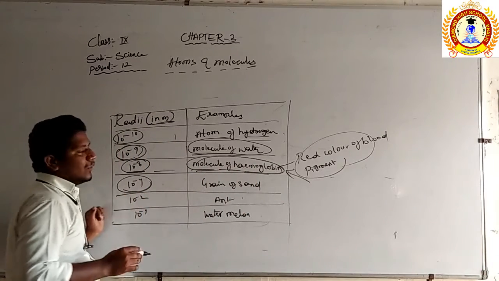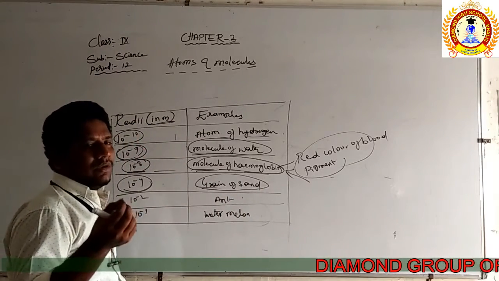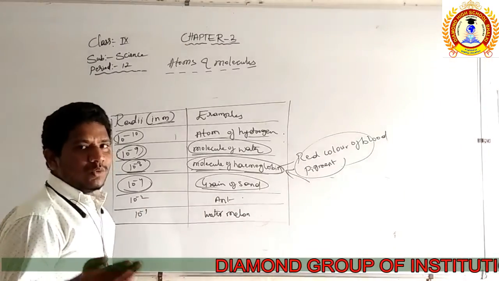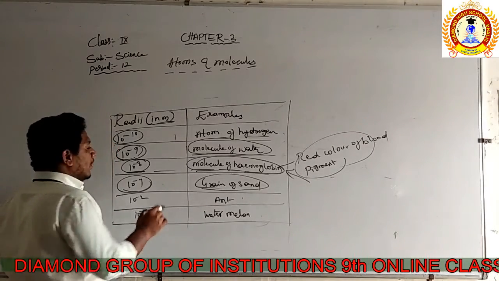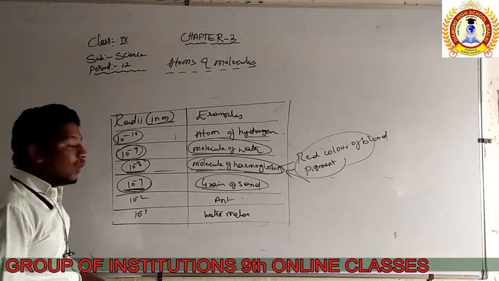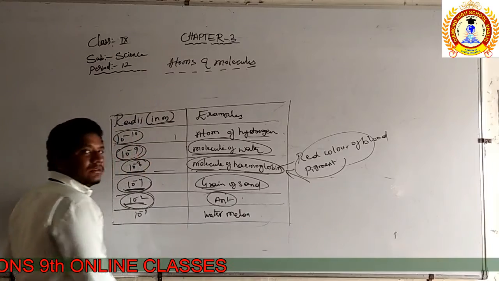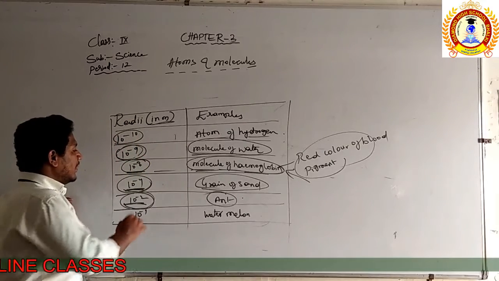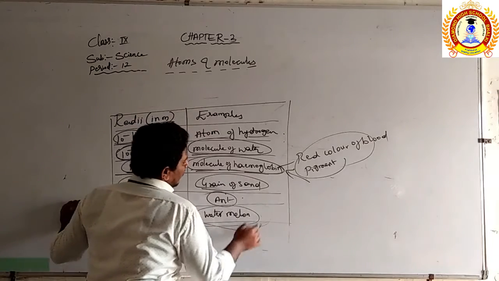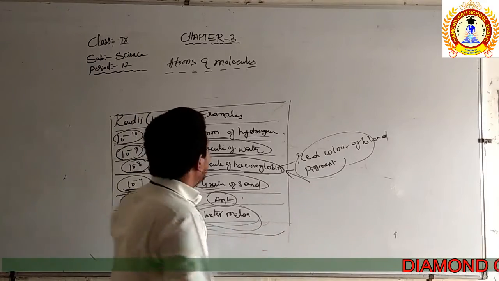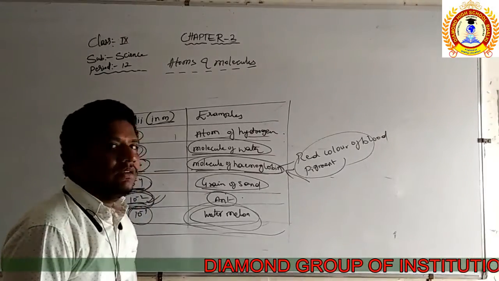Then 10 to the power of minus 4 is the grains of sand. You see that sand grains are very small. Even when you touch the sand, thousands, millions of sand grains stick to your hands. Their radius is also very small, equal to 10 to the power of minus 4. Then 10 to the power of minus 2 is the size of an ant. Ants look very small. Their radius is 10 to the power of minus 2. Then 10 to the power of minus 1 is a watermelon. So these are the radii of different kinds of examples, from 10 to the power of minus 10 to 10 to the power of minus 1.